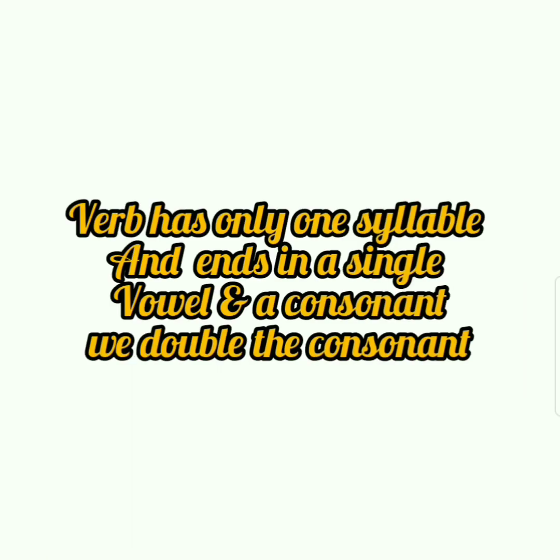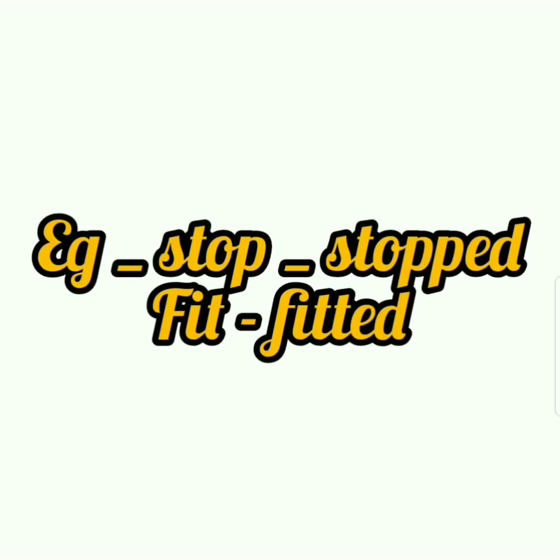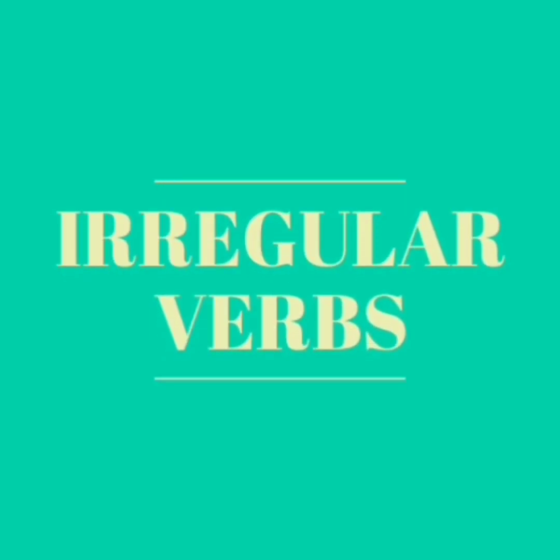Next rule: if the verb has only one syllable and ends in a single vowel and a consonant, we double the consonant. Example: stop, stopped, fit, fitted. Here we double the consonant and after that we add ed to form simple past tense. Stop, stopped. Stop doubles the p: pped.